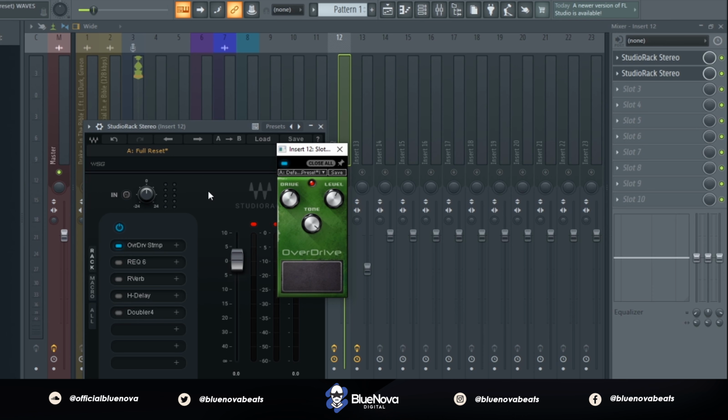All right, so cool. The first thing we're going to have on our major effects list is a distortion plugin. So I decided to use Overdrive by Waves, and this is what it'll sound like.